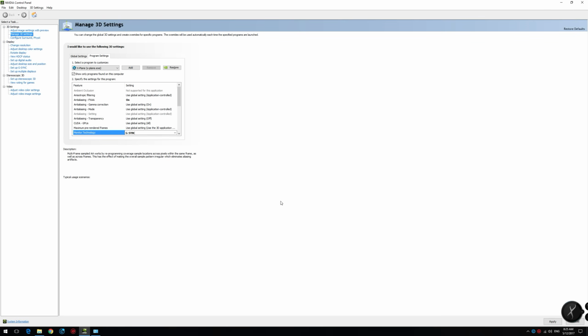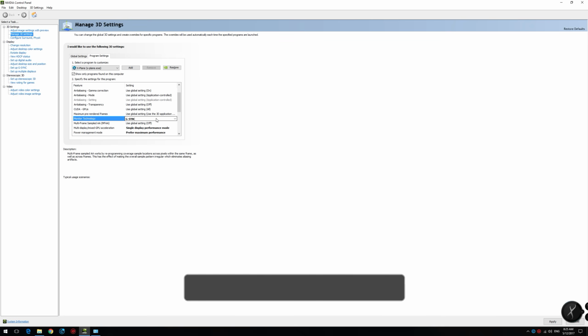In terms of the nVidia control panel settings, I am going to be focusing only on the settings that I have changed for X-Plane 11. The first being Anti-Aliasing FXAA. I've turned that on. It helps with the jagged lines. The second is the G-Sync, the monitor technology. And if you have a G-Sync enabled monitor, then my recommendation is to turn off VSync inside X-Plane. I've done extensive testing on this, and I found out that you get the best smoothness when VSync is disabled in the sim while G-Sync is enabled in the nVidia control panel.